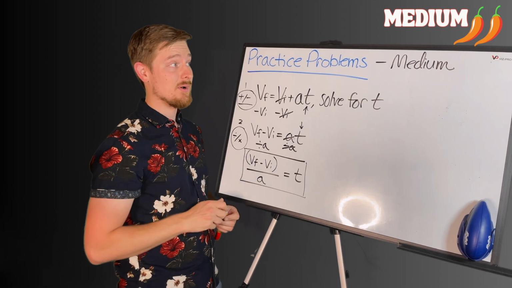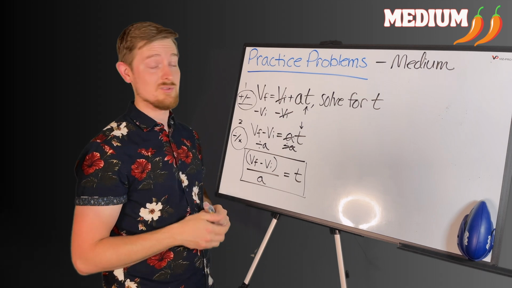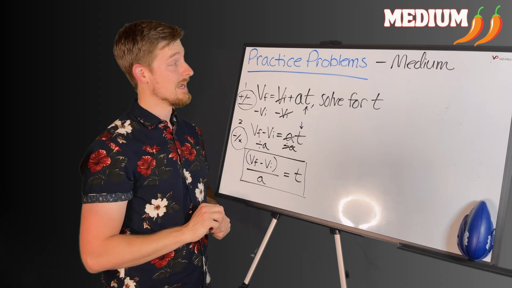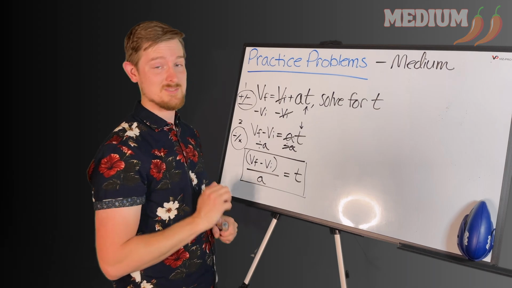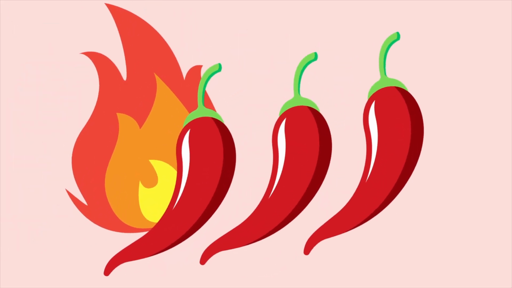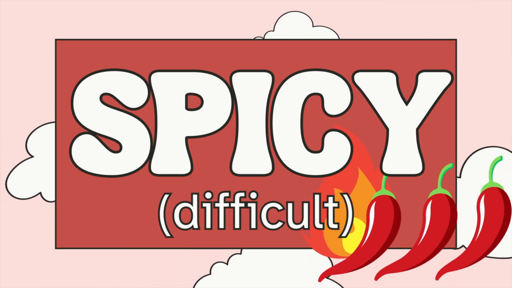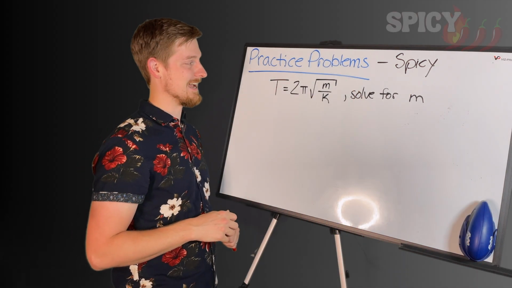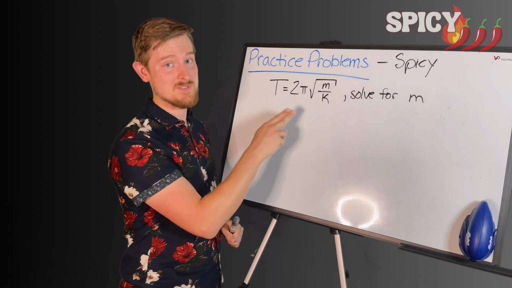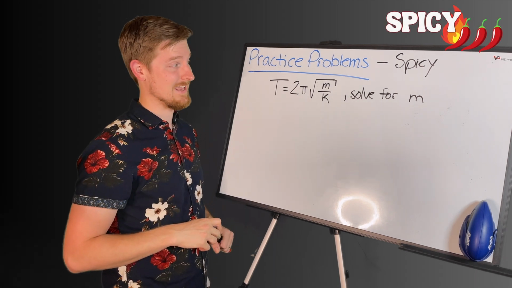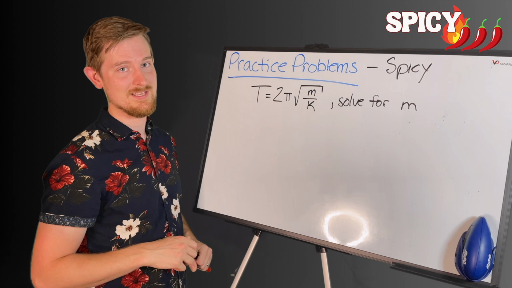This ends our medium problem, and we're going to get into the last practice problem for today and the last part of this video, and that's going to be our spicy problem. We have our last problem, and it's a spicy one. I chose this problem because it has a square root in it. It's got a few more steps in order to get to the final answer, and it's just a little bit more complicated than everything else that we've looked at so far.